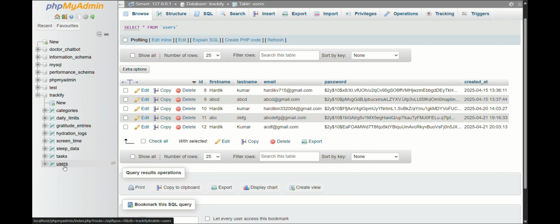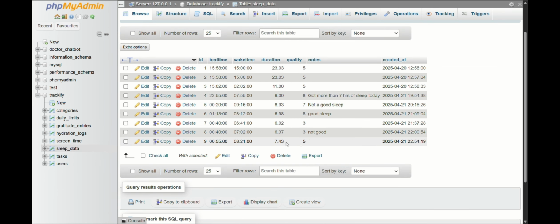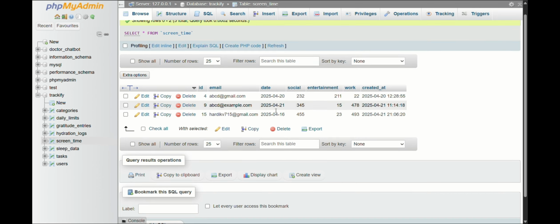And this is the database. Here the data is stored and the password used is modified by hashing, so that no other user can access these. I also edited sleep data, like sleep duration is 7.43 minutes, quality 5, not good. The data of screen time is showing here. The data for hydration logs is showing here. The data for growing entries is showing here. For daily limits it's showing here.